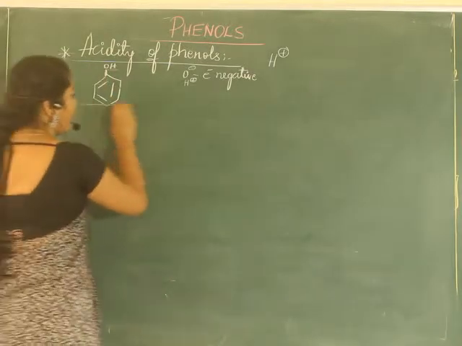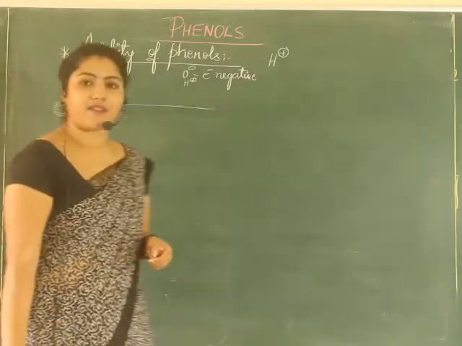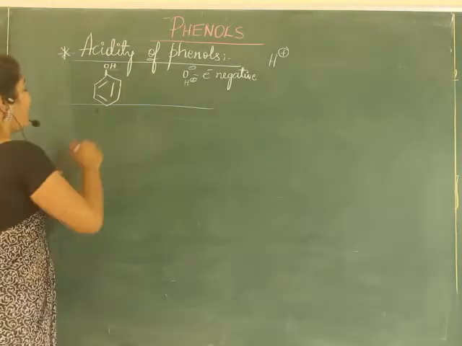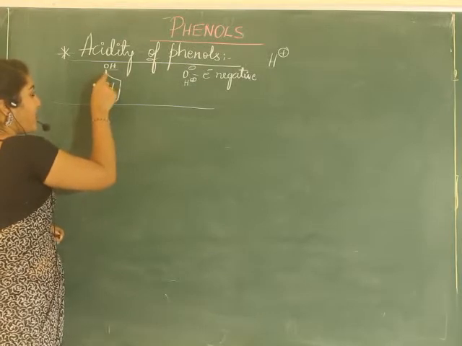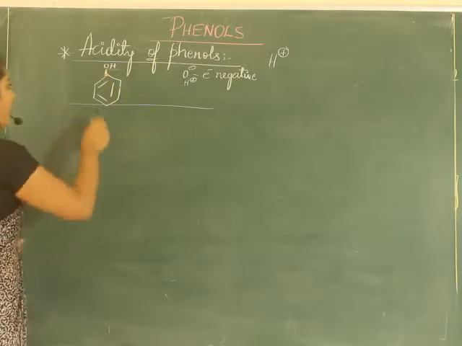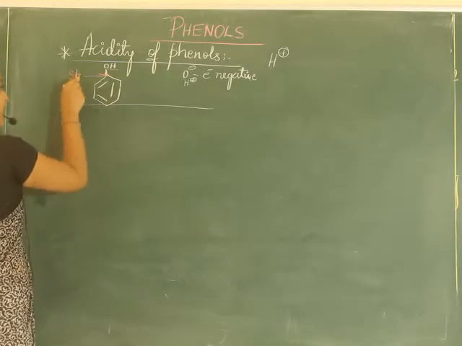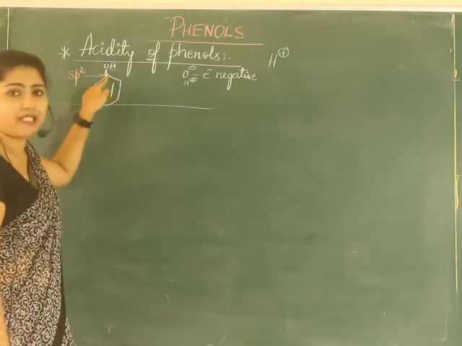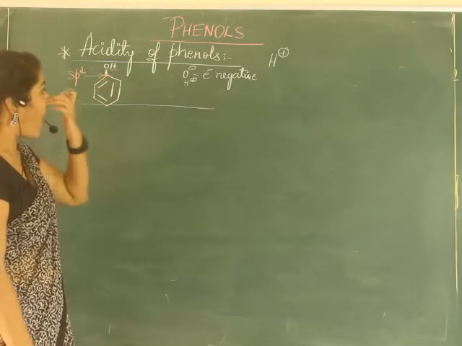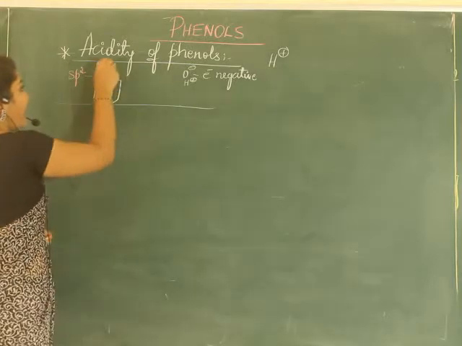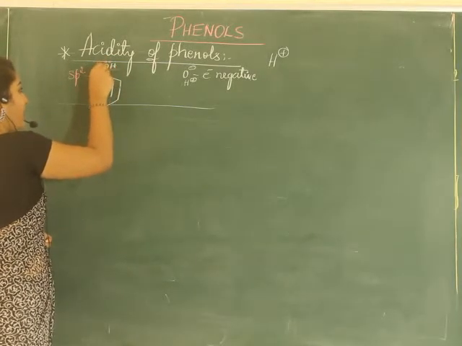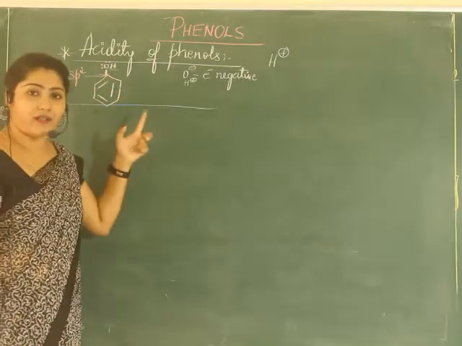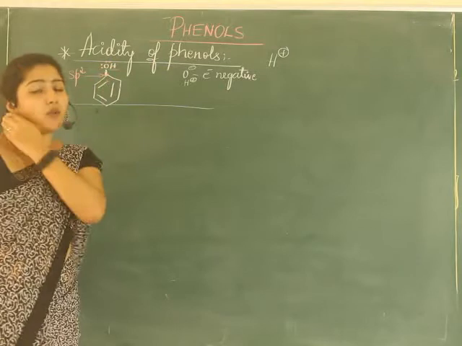So to know this, let us study the resonance structures of it. It undergoes resonance. Do you know why? Here, see, there's a double bond. That means what is the hybridization of this carbon? The carbon is sp2 hybridized. So the OH group is attached to an sp2 hybridized carbon. Now, oxygen in the phenol will have two lone pairs of electrons, isn't it? It is highly electronegative, but now it is attached to an sp2 hybridized carbon.